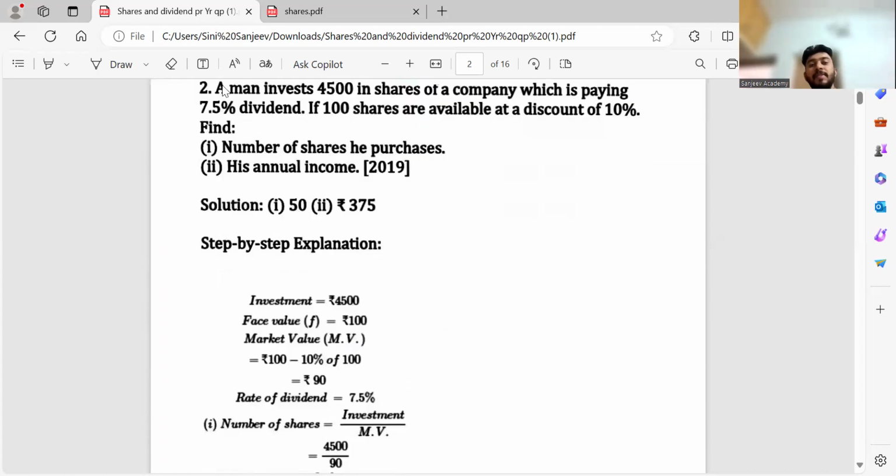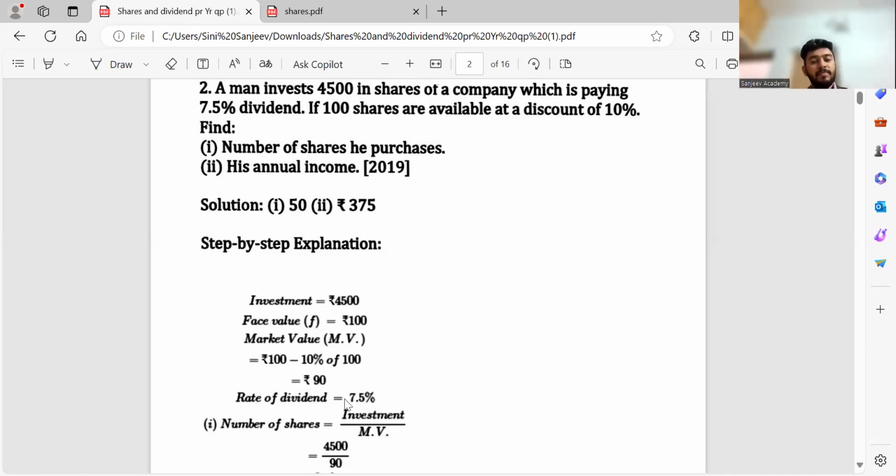Second question: a man invests 4,500 in shares of a company which is paying 7.5% dividend. If 100 rupee shares are available at a discount of 10%, find the number of shares he purchases and his annual income. First thing is, what is investment? He invests rupees 4,500. What is the face value? 100. Then I would take it as 100 only. Market value is getting a 10% discount, so I just have to minus 10 rupees from 100.